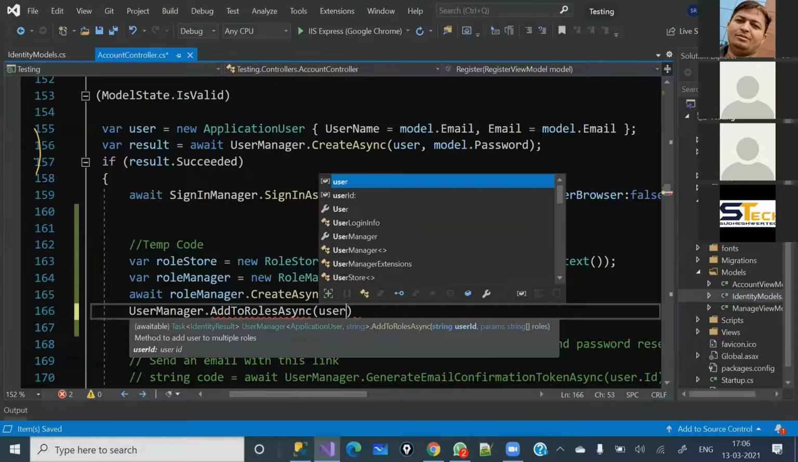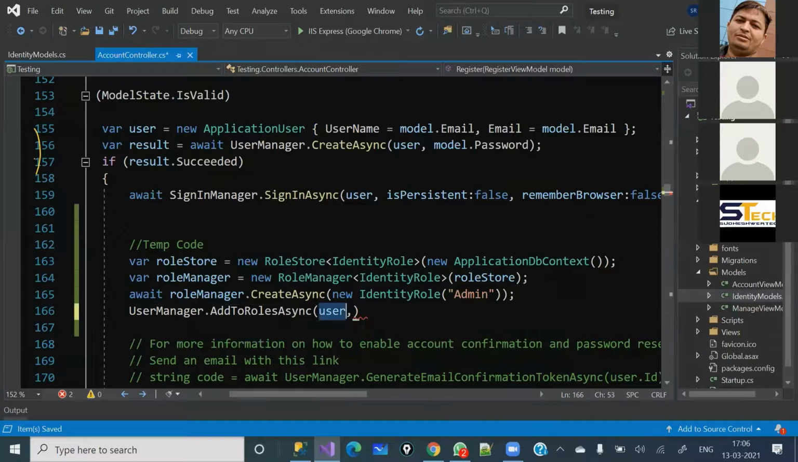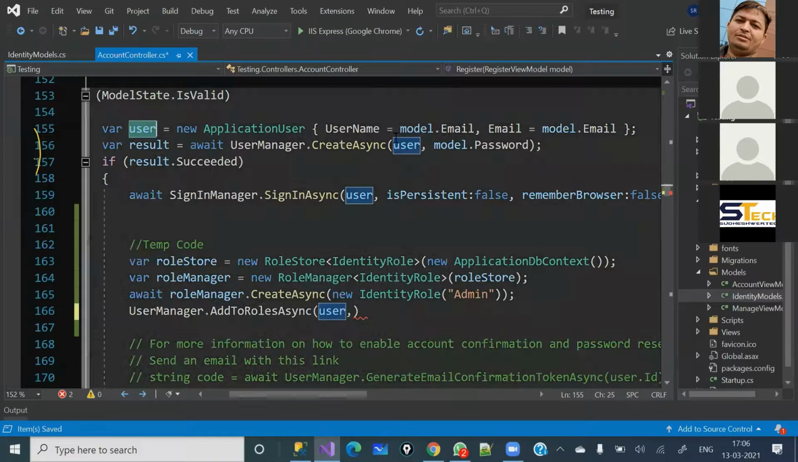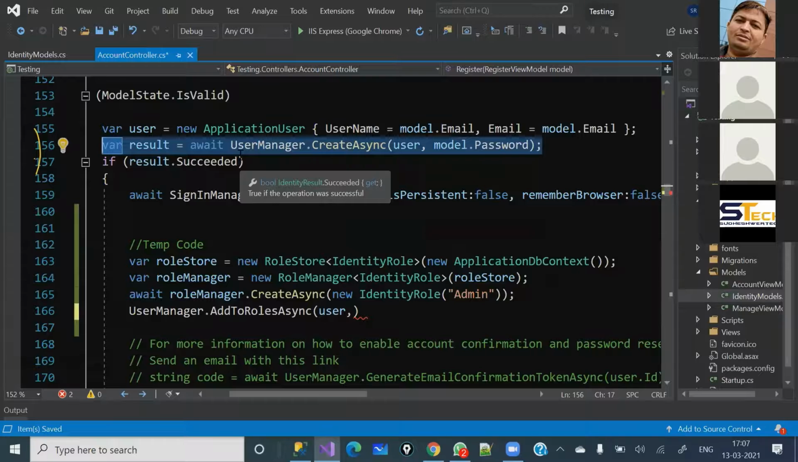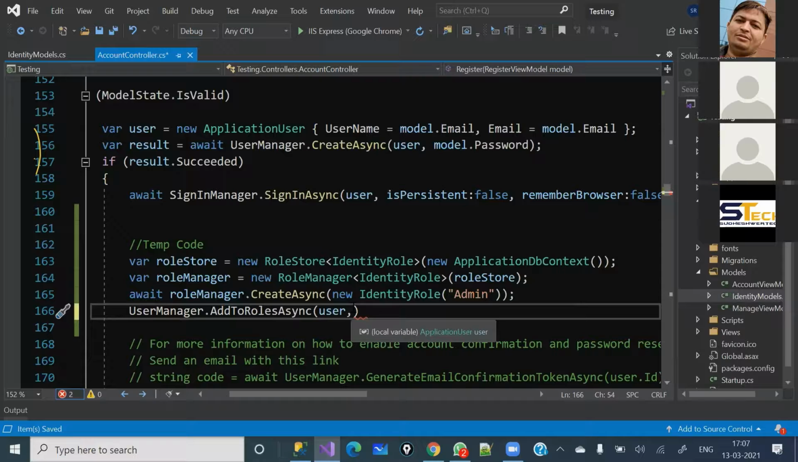So for that, we will just pass the user. This user, where is it coming from? This is coming once you have registered the new user, that will be registered here. Once this piece of code is executed, this one will give the entry into your table ASP.NET users, right? And then that user information we are going to pass. Okay, this is my user, and I would like to assign to this user this value here.